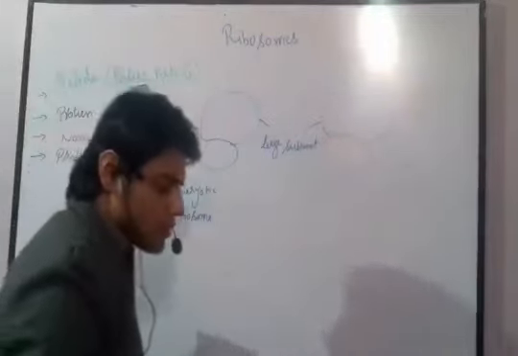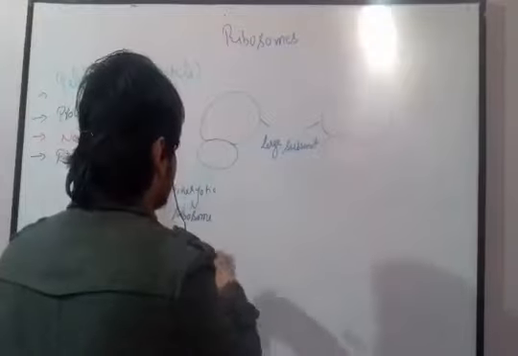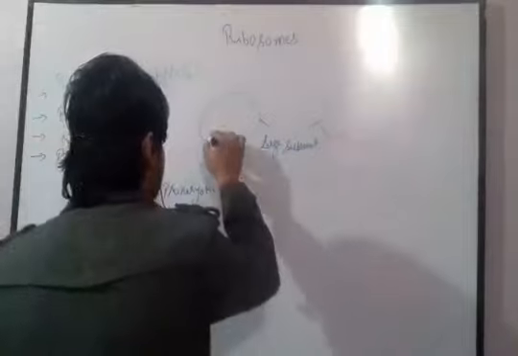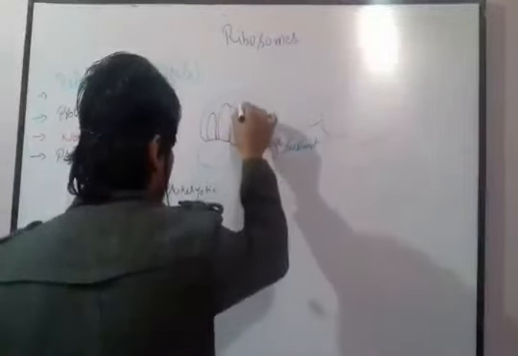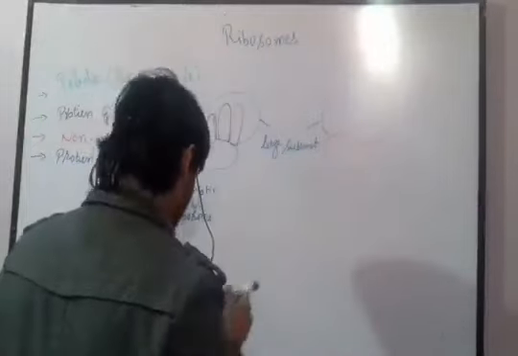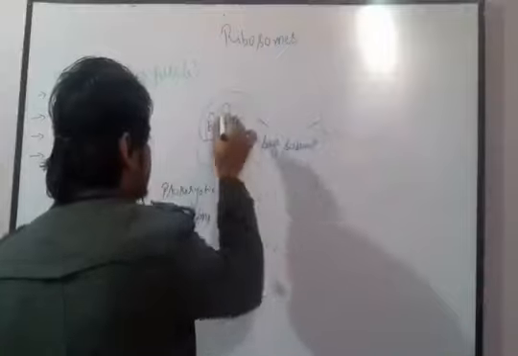The ribosomes also contain three specific sites. If we see the structure of the ribosomes, one we call the A site and another the P site.